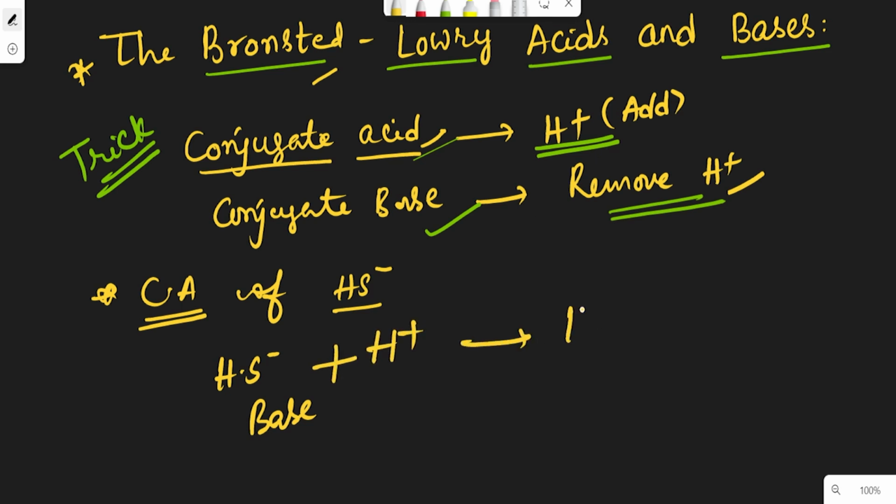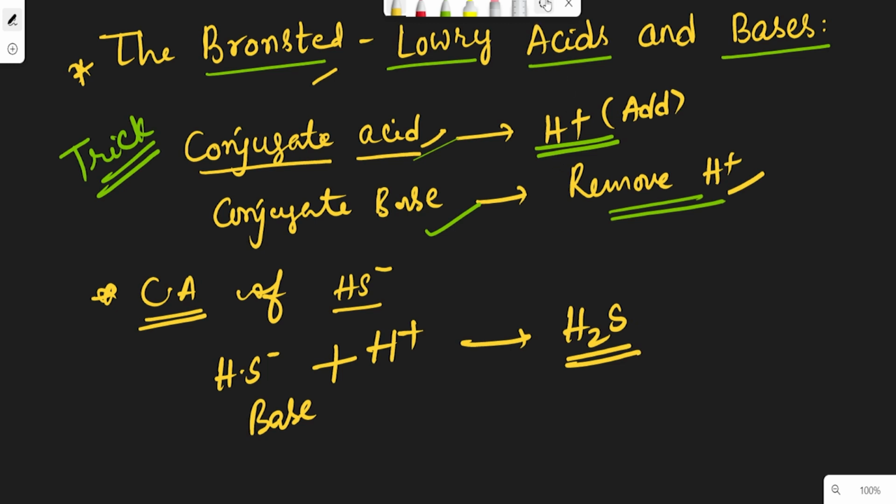Then we get H2S. So this is the conjugate acid. Like this you have to answer the question. This conjugate acid-base concept is very important. It will come in your board exams as well as competitive exams like JEE, NEET and EAMCET.